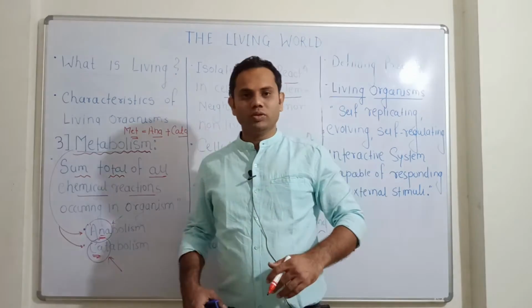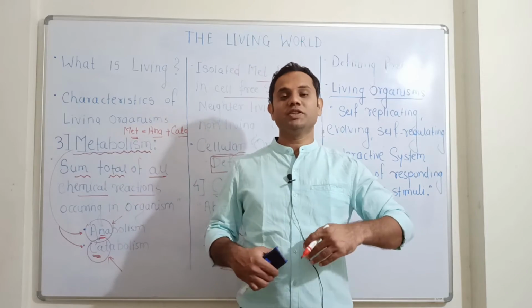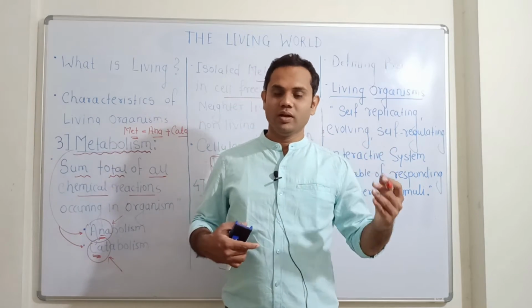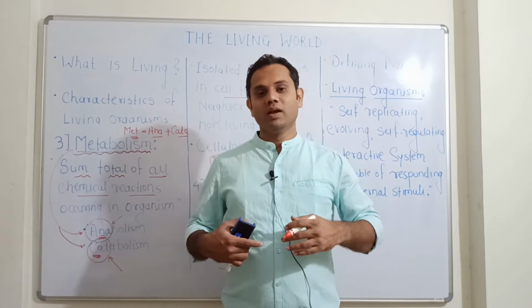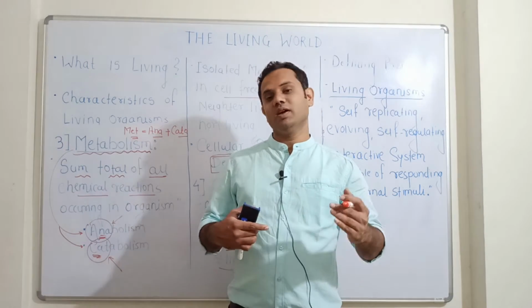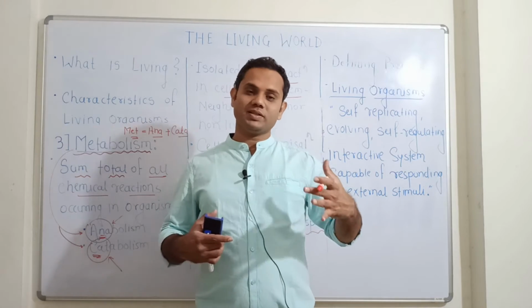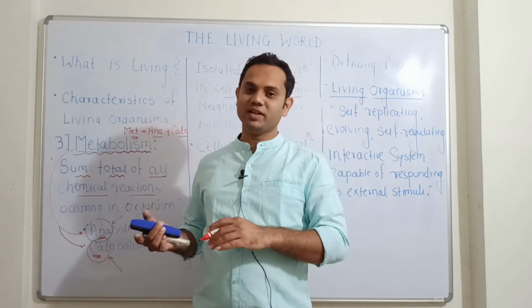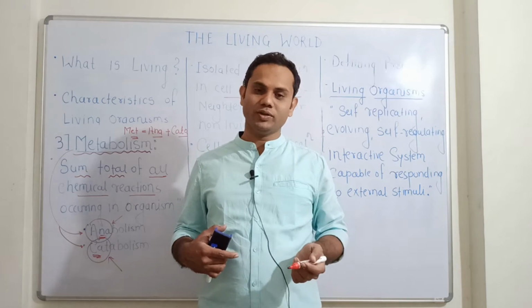There are certain plants which respond to different light, air, and different environmental factors. Photoperiodism is another concept, the best example of that. It comes in sensory biology that we will study later on.